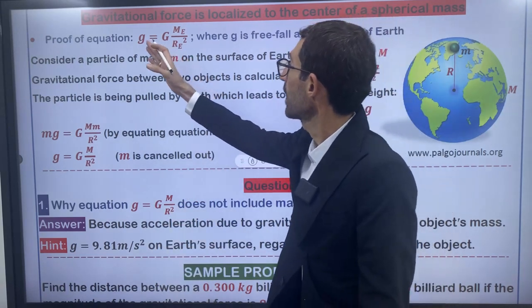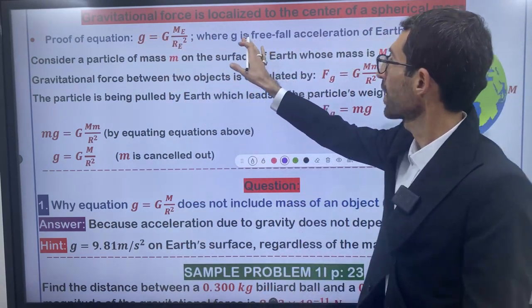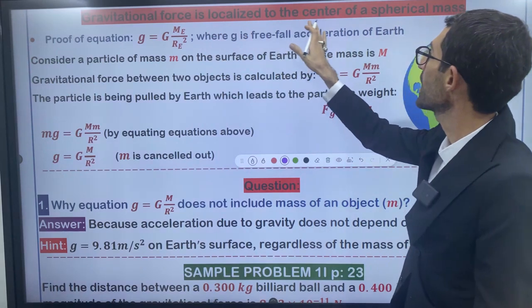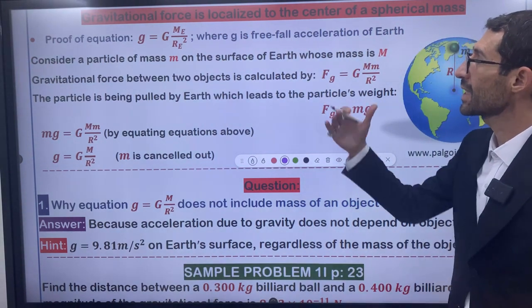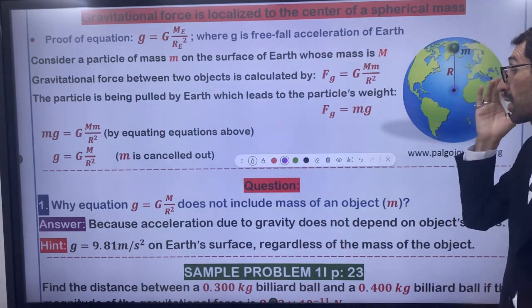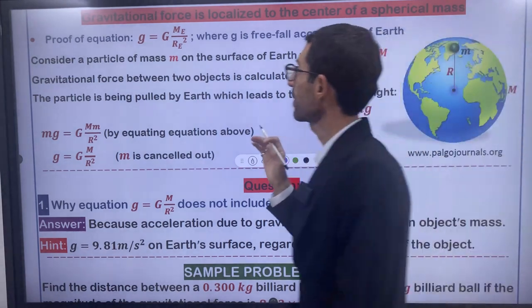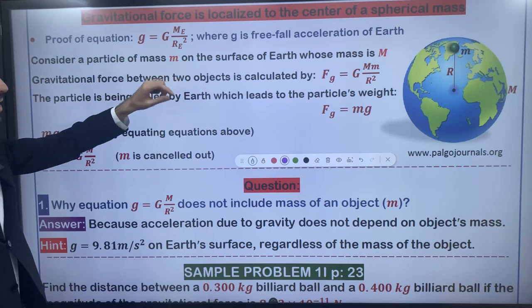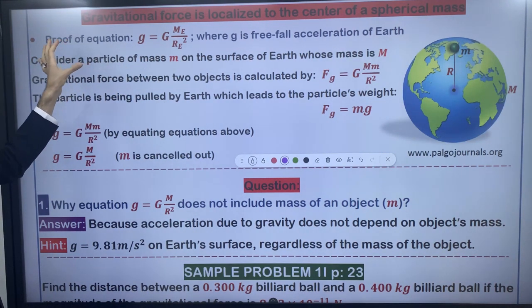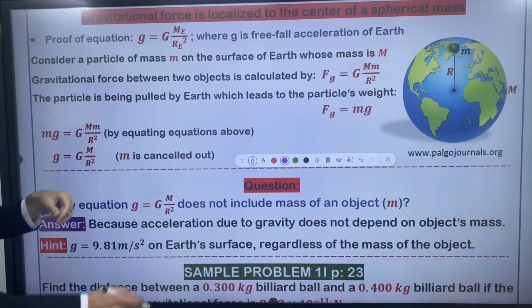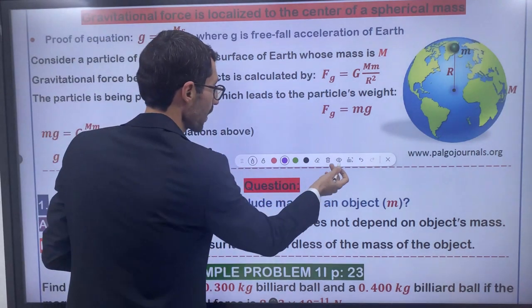Right now, I'm going to explain the last subject from chapter 1, which is: the gravitational force is localized to the center of a spherical mass. This is the title of the subject. Let me explain it. Firstly, we want to prove this equation. Where does this equation come from?